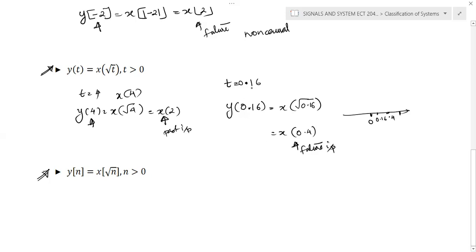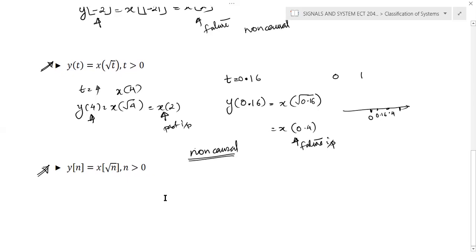So if you choose any value between 0 and 1, the same problem occurs. So we can conclude that for this particular system, it depends on the future values. The system is non-causal. Okay, it's very important. And now we'll discuss the discrete time counterpart.